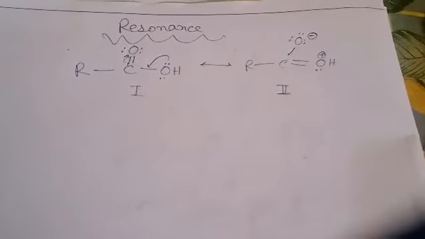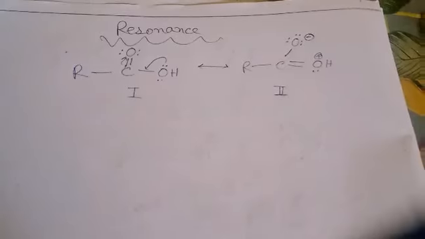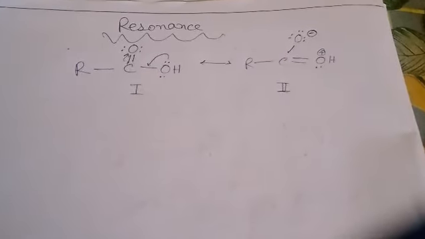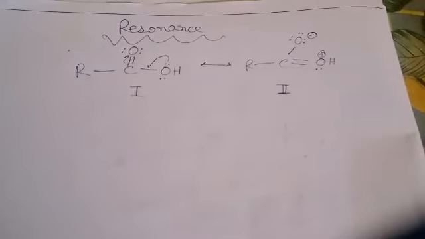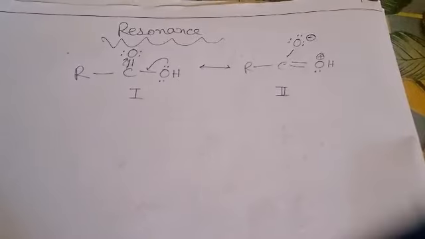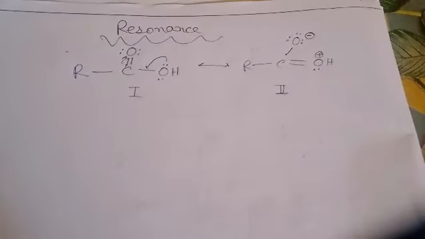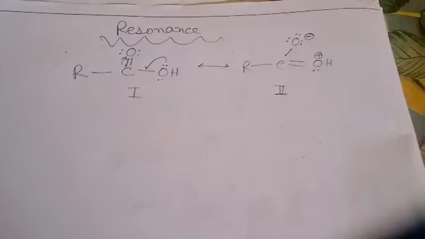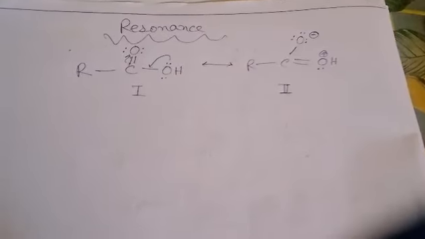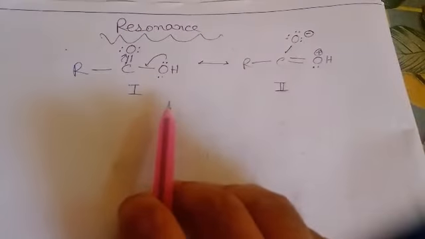Now what is resonance? Actually more than one Lewis structure may be written for a molecule or for an ion just to explain their physical and chemical properties completely. These Lewis structures actually differ in the arrangement of the valence electrons within the molecule or ion, but the position of the atoms will not be changed.